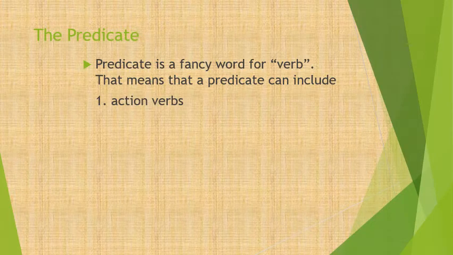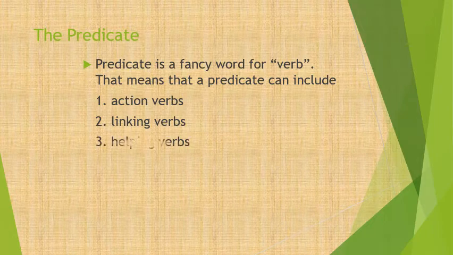Action verbs, like eat, dance, jump, organize. Linking verbs, like the verb to be plus look, taste, sound, these verbs that we took before. And the last one is the helping verb. The job of it is to actually come with the action verb and help it to become complete, like am playing, is dancing, will jump, and so many more.